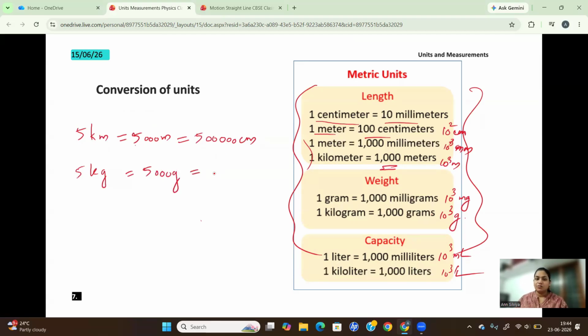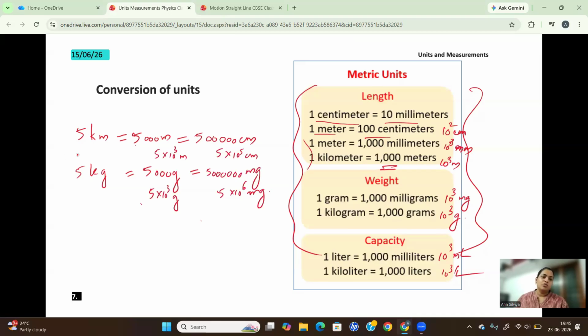Again, in milligrams, how much will it be? 1 gram is 1000 milligrams, so 5000 grams is 5000 into 1000 milligrams. So we can write this as 5 into 10 power 3 meter, 5 into 10 power 5 centimeter, and here 5 into 10 power 3 gram, or 5 into 10 power 6 milligram.